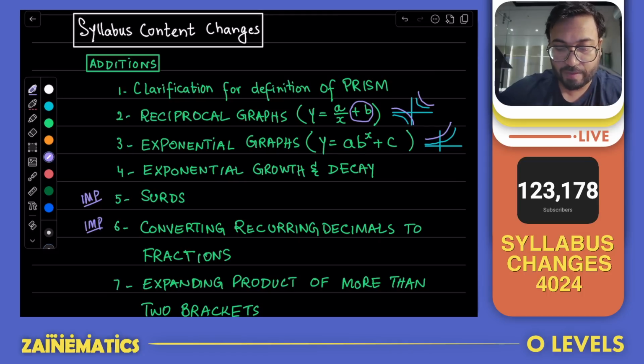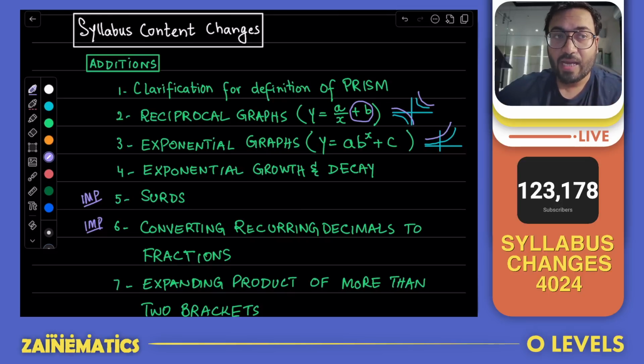That is for sure, because this is a trend with examiners that whenever they add a new thing into the syllabus, they will test a simpler version of the question in the immediately coming exams. So keep an eye out. I have already uploaded a video for surds. I will try to put a link somewhere over here, so that you guys are able to access that link and learn all the technicalities about surds. The number 6 is also very important.